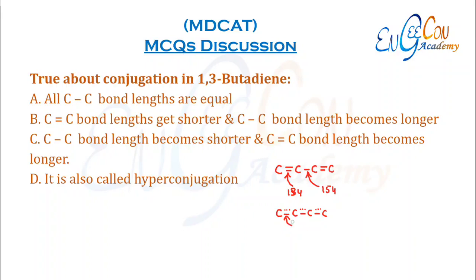So double bond increases in size and from 137 it moves on to 138, and this single bond decreases in length due to distribution of double bond, and from 154 it becomes 147. So carbon-carbon double bond length becomes longer and carbon-carbon single bond length becomes shorter. So C is the correct option.